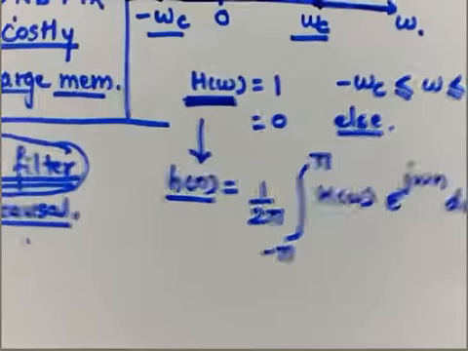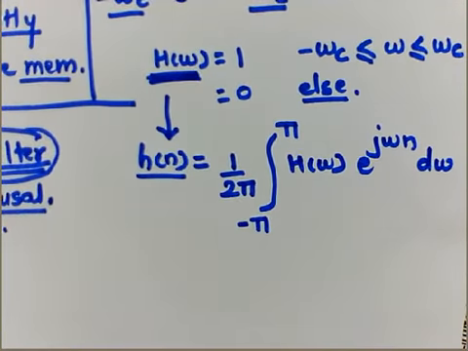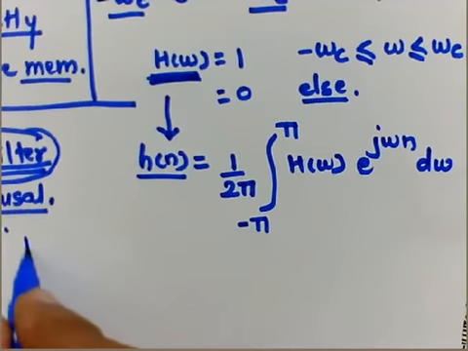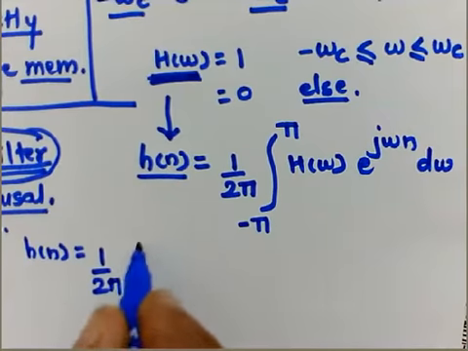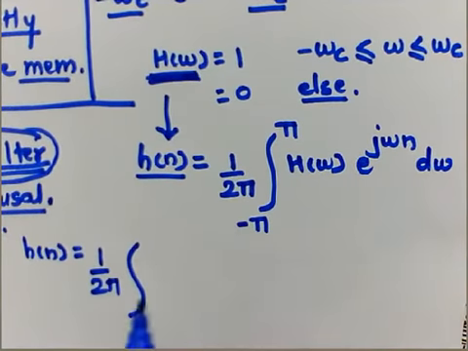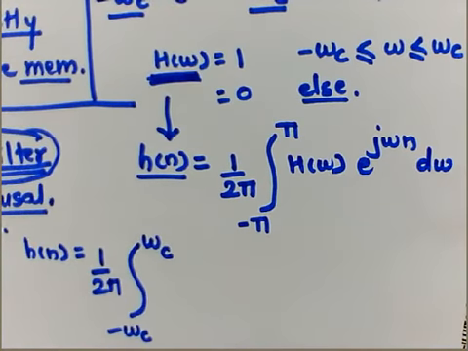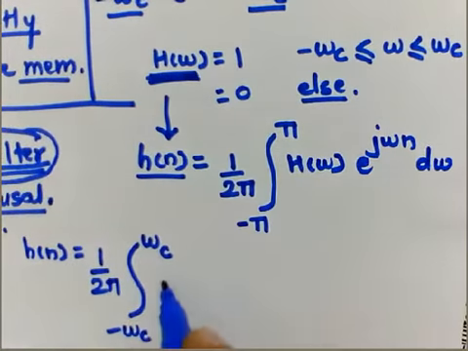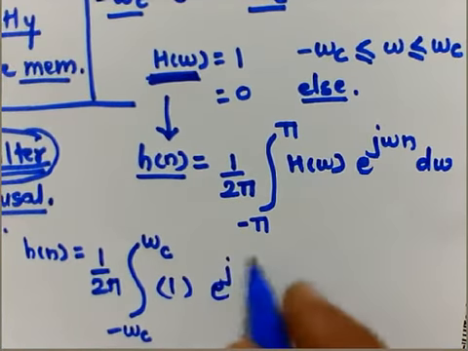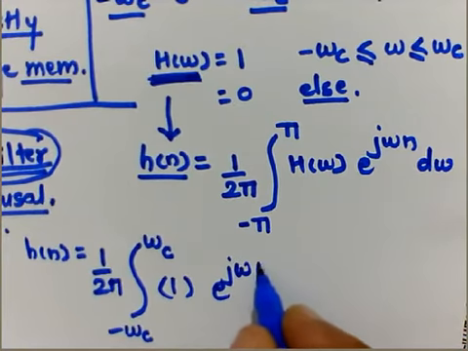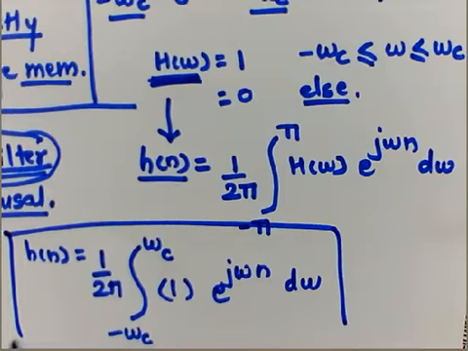Now to solve it in terms of the values which are available with us, it can be simply solved like h of n is equal to 1 upon 2 pi integral from minus pi to plus pi. Here the frequencies can be replaced simply, minus omega c to plus omega c. H of omega is 1 in this range, so it will be 1, times e raised to j omega n d omega. That is one of the equations which we got.